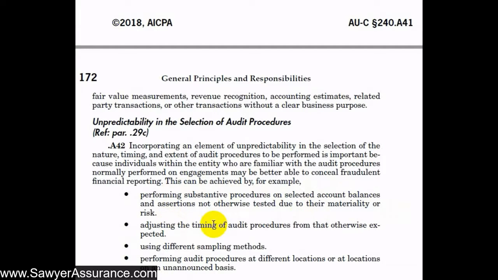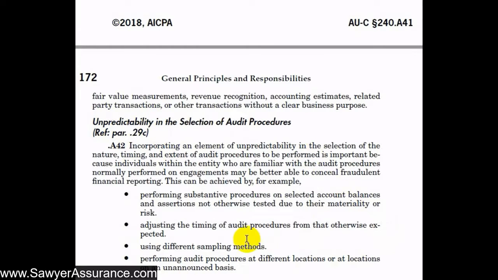We might also adjust the timing of audit procedures from that otherwise expected. So if we usually perform a test in March, June, and August of every year, we might switch it up this year and do April, July, and October or something like that. We might use different sampling methods. And finally, we might perform audit procedures at different locations or on an unannounced basis. So maybe there's a warehouse with inventory that we don't usually look at because it's immaterial, but maybe one year we decide to choose that one. And so that would incorporate an element of unpredictability.